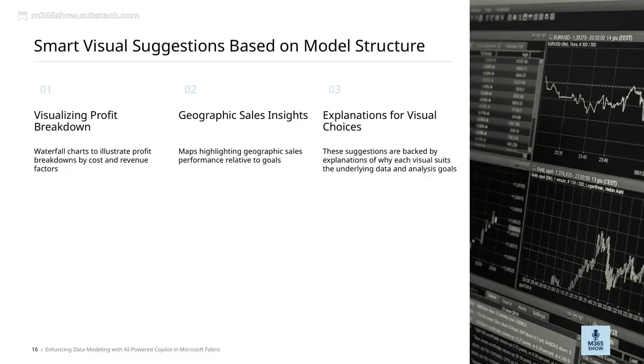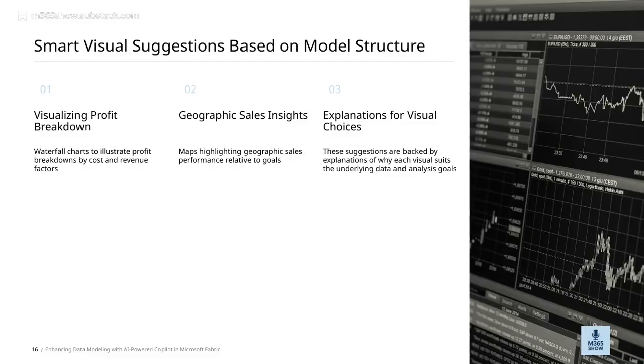Now, let's take a closer look at these visual suggestions and the reasoning behind them. These recommendations are not random. They are supported by explanations about why each visual is well-suited to the underlying data and analysis goals. For example, we have maps highlighting geographic sales performance relative to goals. These maps provide a clear visual of where sales are excelling and where there's room for improvement across different regions. It helps us quickly identify patterns or issues at a glance.